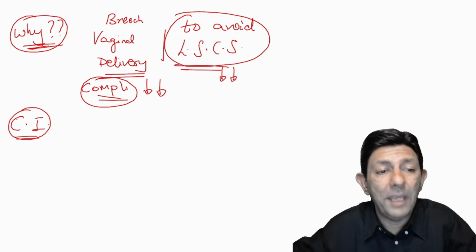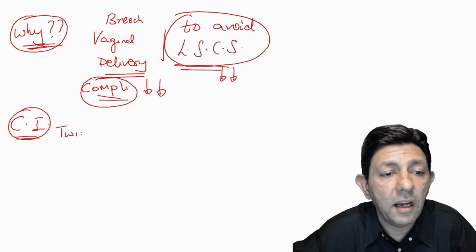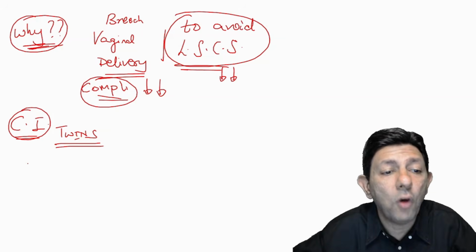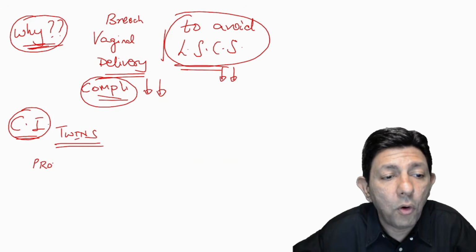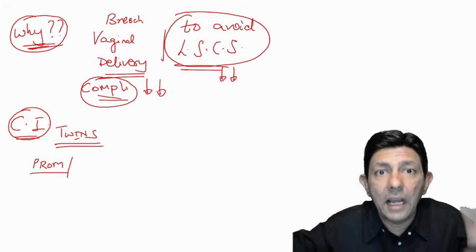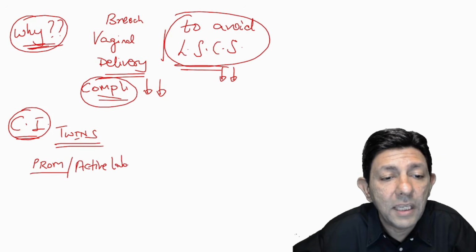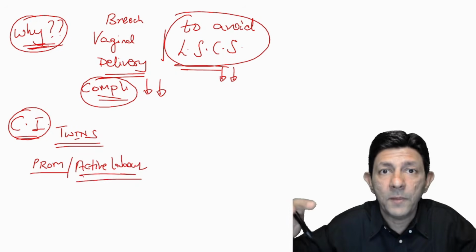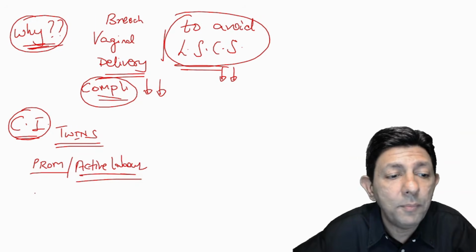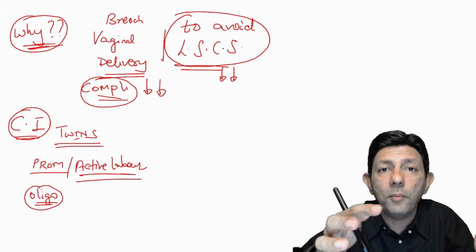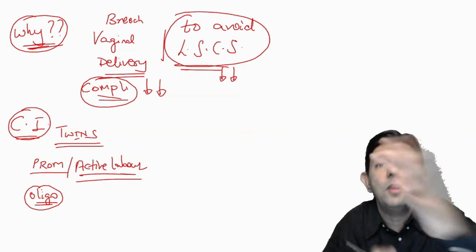Twins. If there are 2 babies, we cannot do this. Similarly, if the membranes have already ruptured and all the liquor has drained out, or the patient has already come to us in active labor with contractions. Similarly, one very important: if the liquor is very less, oligohydramnios, it is very difficult to rotate the baby.